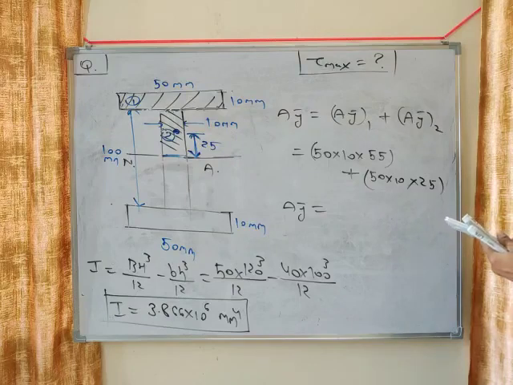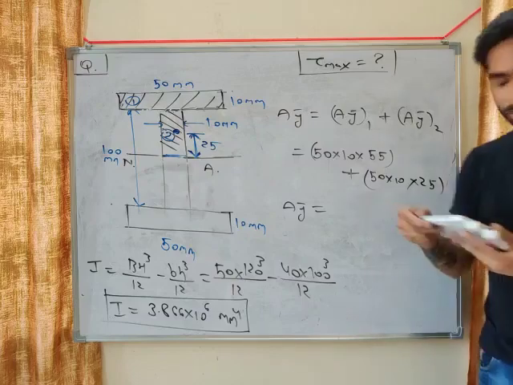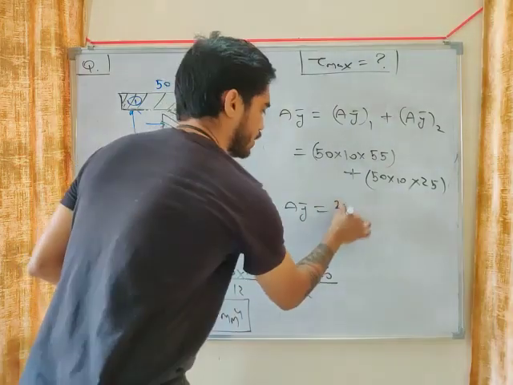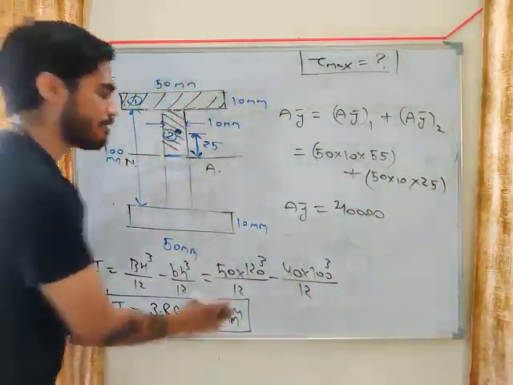50 into 10 into 55 plus 50 into 10 into 25. So you are getting 40,000. AȲ is how much? 40,000, my friend. AȲ is 40,000. Okay. Now put the value in the equation.